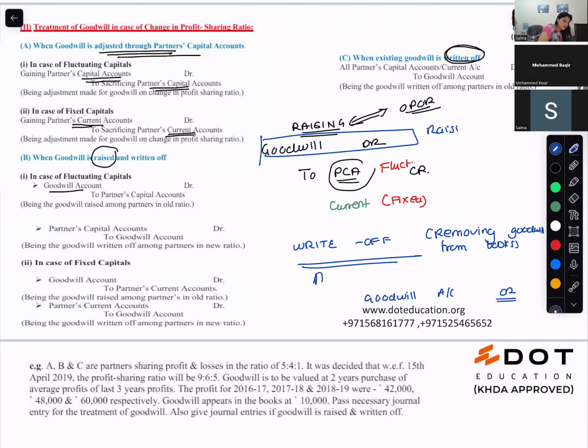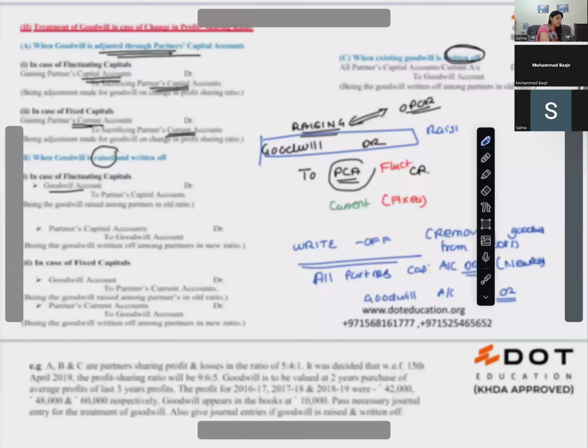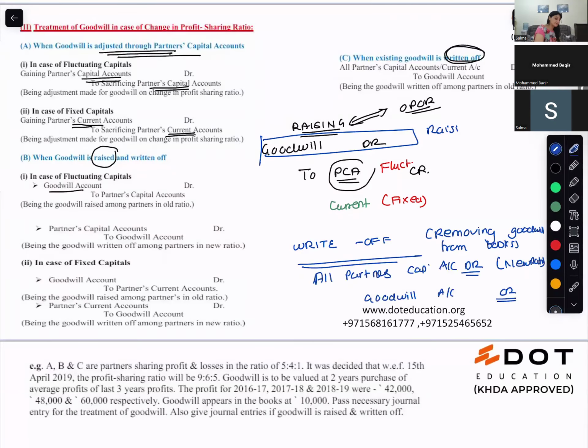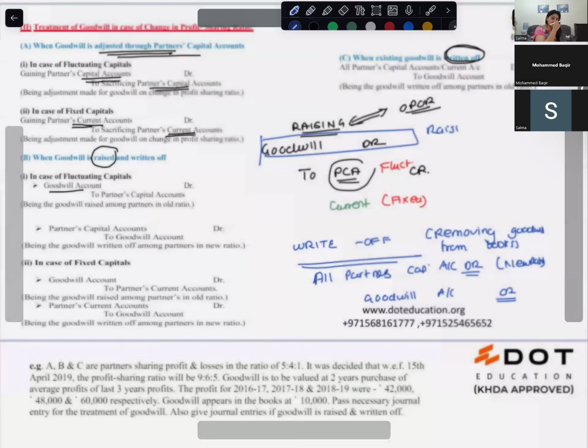And all the partners' capital accounts will be debited. But this will happen in the new ratio. You raise in the old ratio and write off in the new ratio.